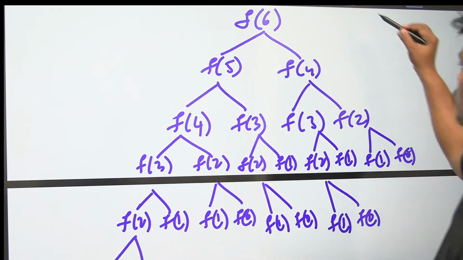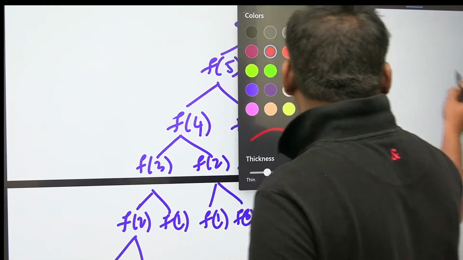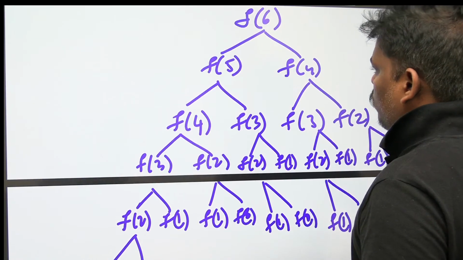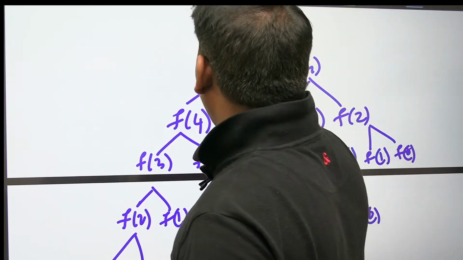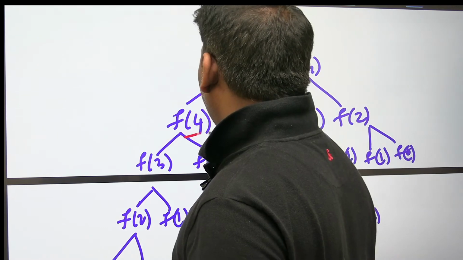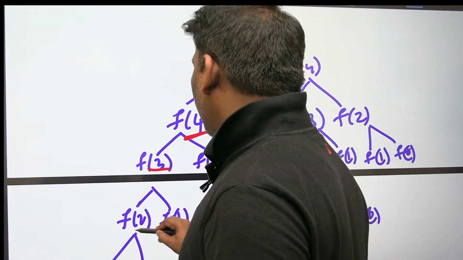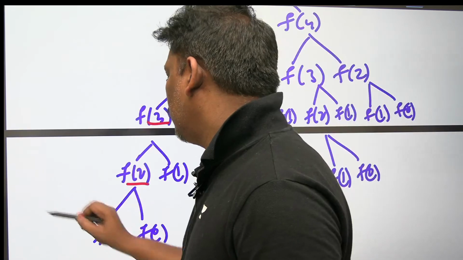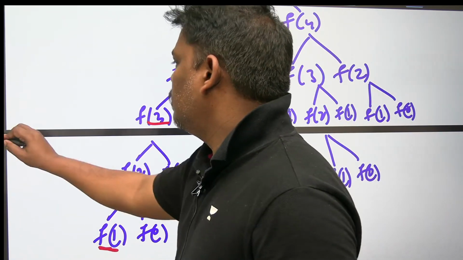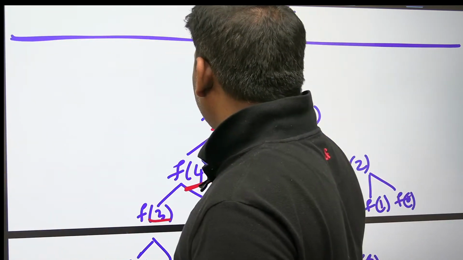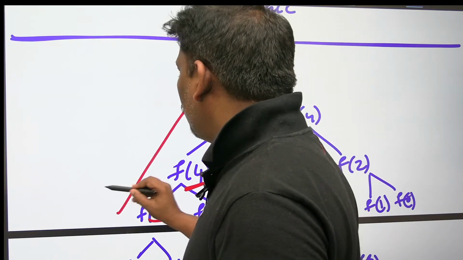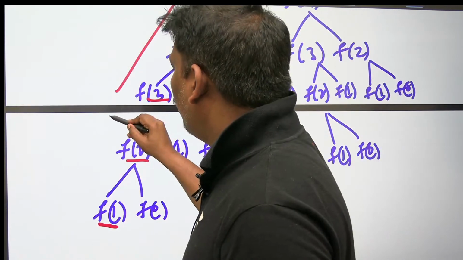Now next one, as you know, can you help me now? F6 calling 5, 5 calling 4, 4 calling 3, 3 calling 2, 2 calling 1. Right? See this one correctly. If you observe clearly, how many levels? Every time it is decreasing by 1.